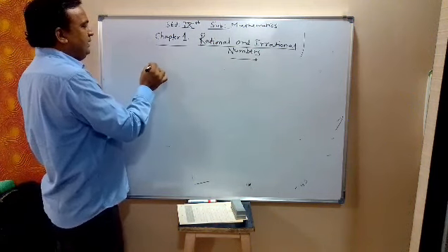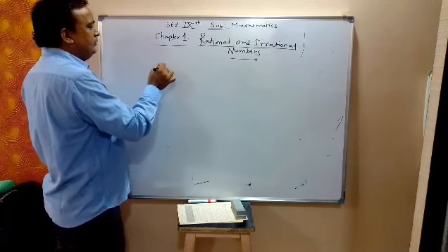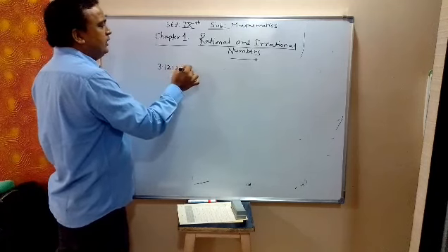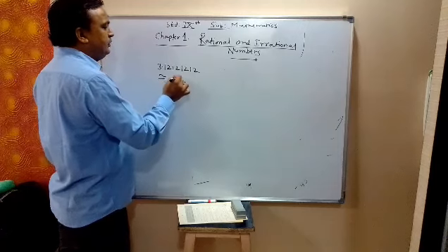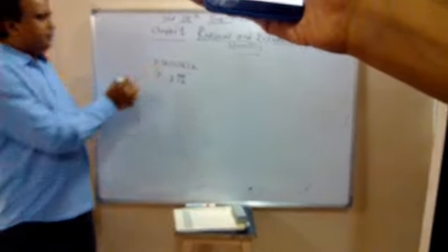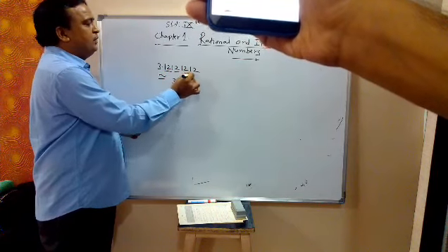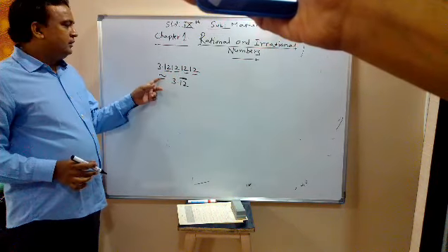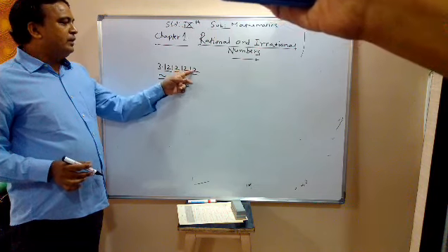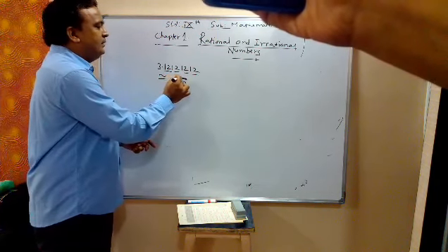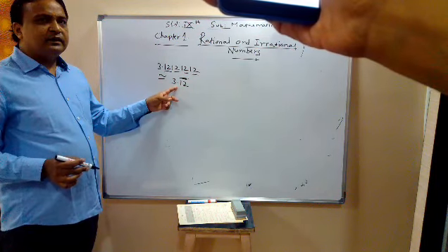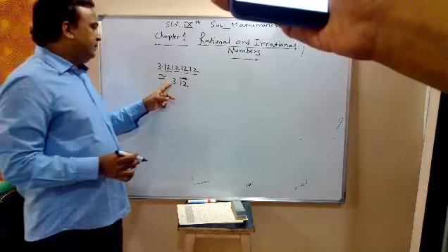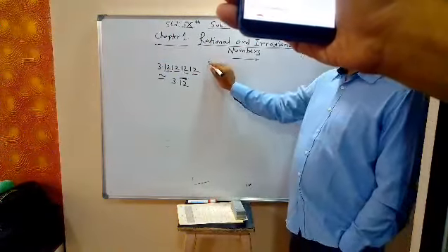Repeating, for example, if it is 3.12121212, then I can write this as 3.12 and put a bar. It means this pair 1 2 1 2 1 2 is repeating, so we put one bar above this 1 2.